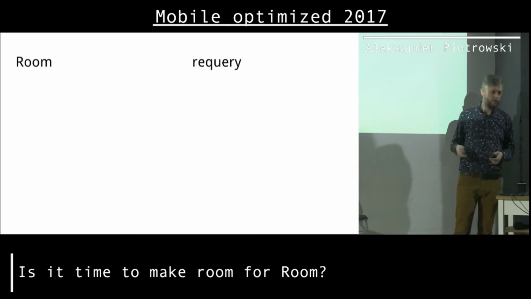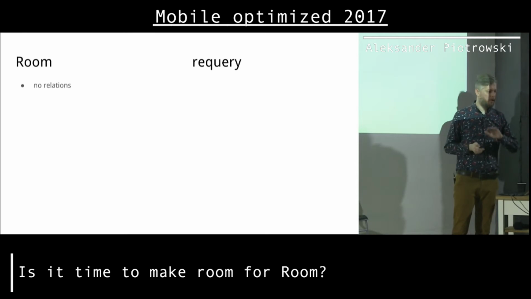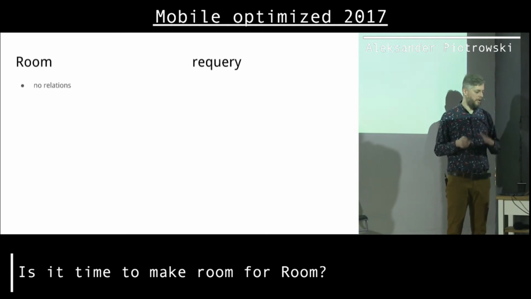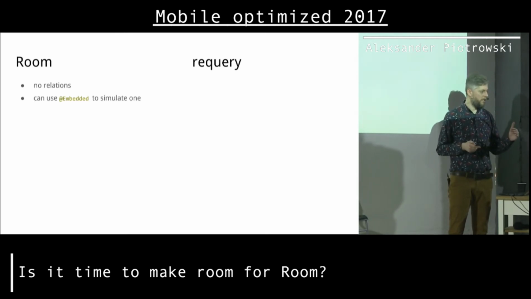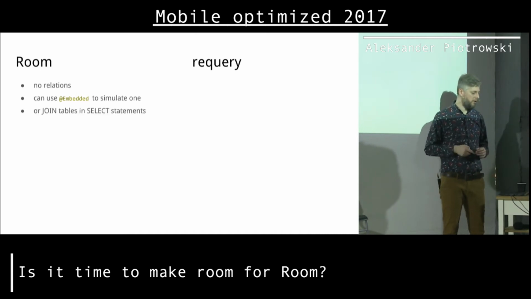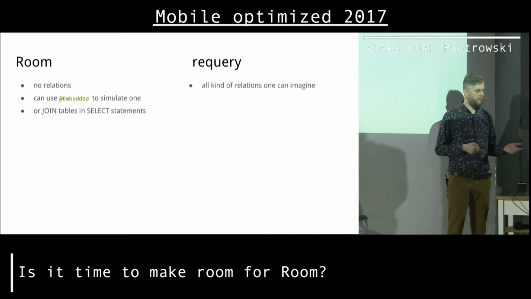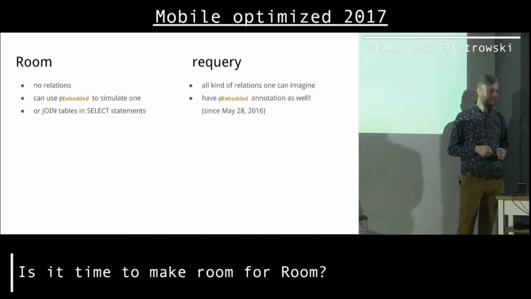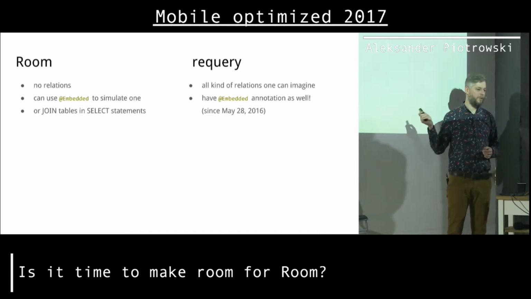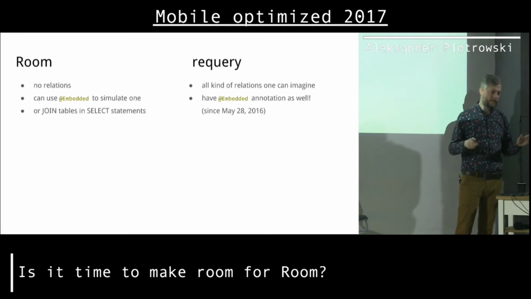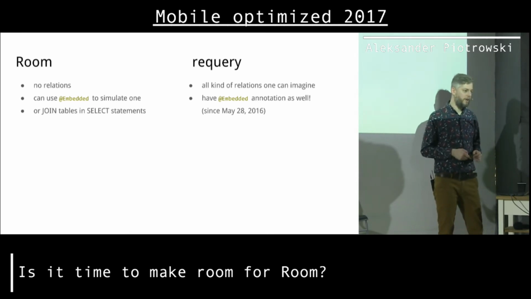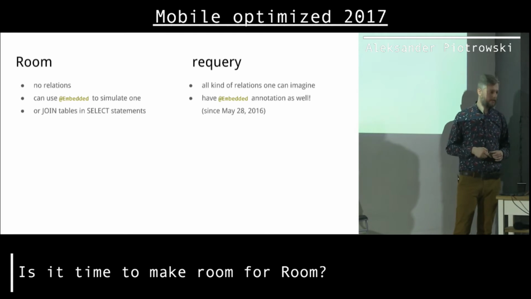And if it comes to Room, let's sum this up: there are no full-blown relations in Room. We can use embedded or those complicated join queries to simulate that. And with Requery, we have full-blown relations: many-to-many, one-to-one, and many-to-one. And of course, we have support for embedded as well. And I checked the dates, so they added this support a long time ago. I don't want to say that Room is copying features from Requery, but obviously in this case, they copied that.